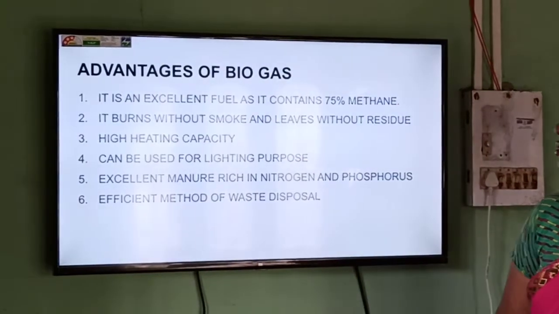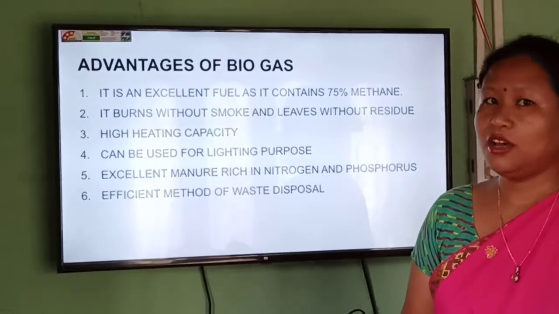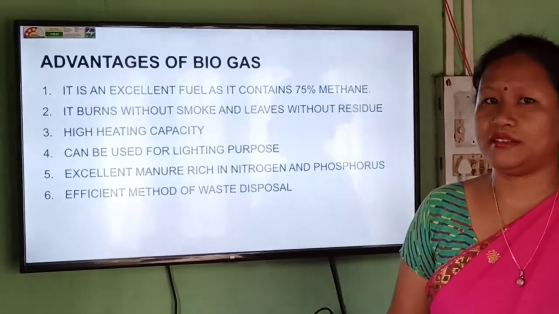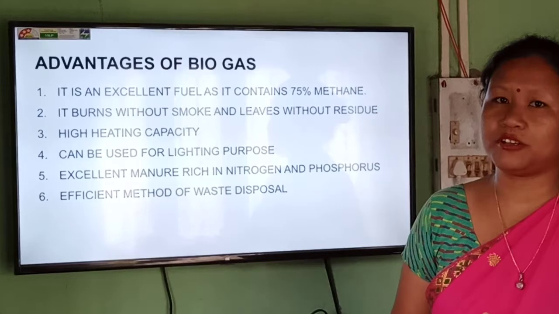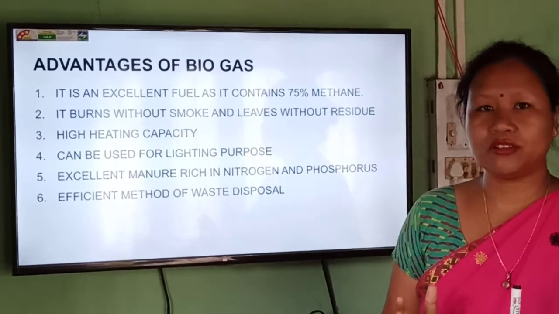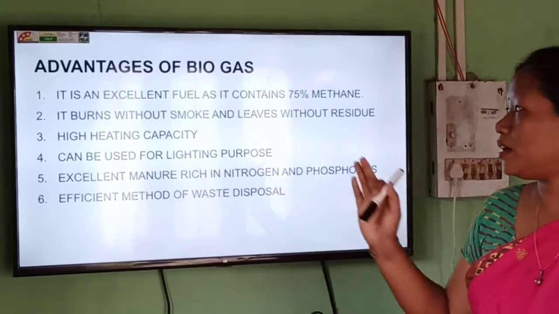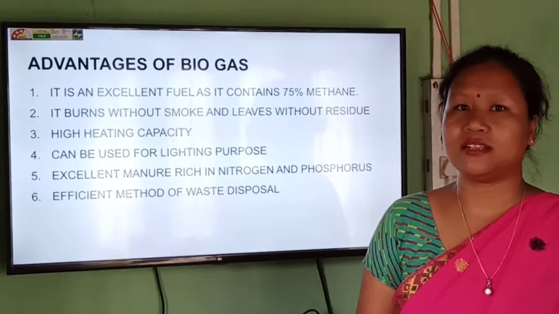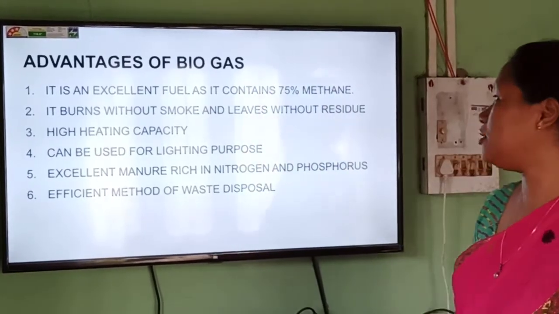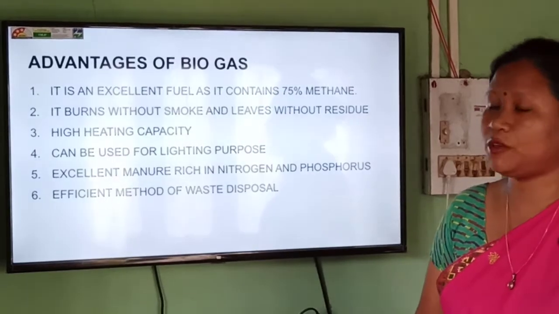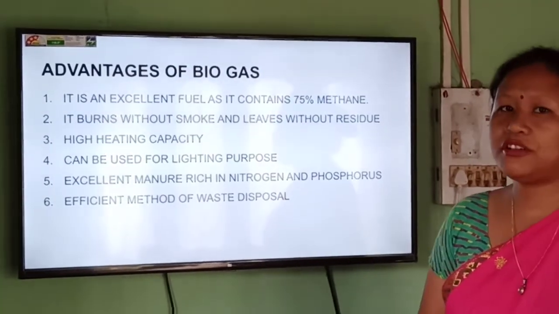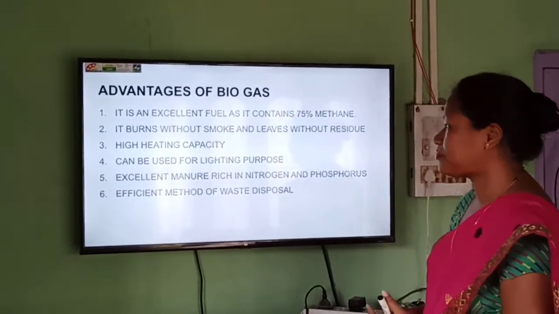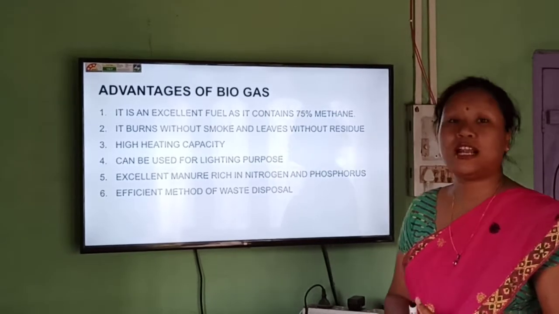This biogas has different advantages. What is the first advantage? It contains 75% methane. So it is an excellent source of fuel, because methane is the most important component of a fuel. And also when we burn the biogas, it does not produce smoke, and if it doesn't produce smoke, that means it does not produce air pollution, and also no residue is left behind when we burn the biogas. Also the calorific value of this fuel is very high, that means the heating capacity is very high, and it can be used for lighting purposes also.